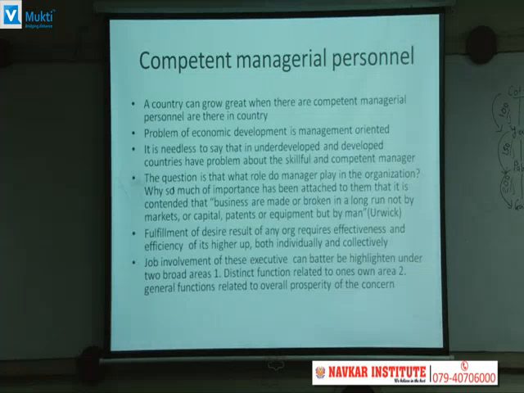Now it is needless to say that underdeveloped and developing countries have a problem of skillful and competent managers. मतलब जिस कंट्री में competent मैनेजमेंट होगा, मैनेजमेंट प्रोफेशनल होंगे, वो कंट्री ग्रो करेगा. अगर अंडर डेवलप्ड कंट्री है, it means that उस कंट्री में competent मैनेजरियल पर्सनल नहीं है.